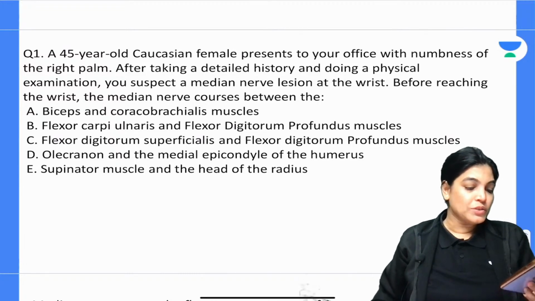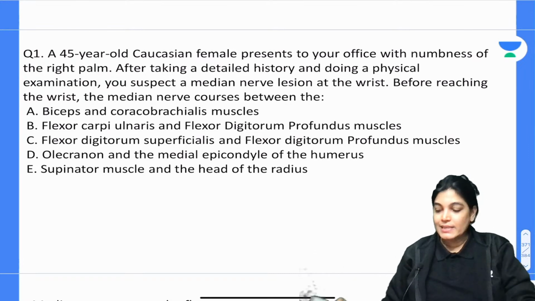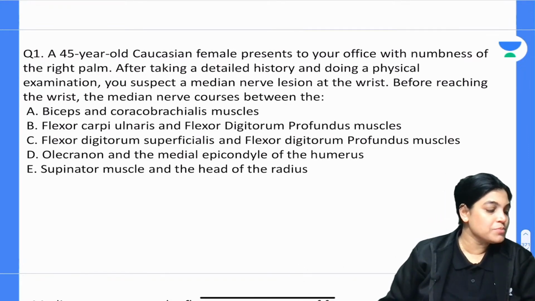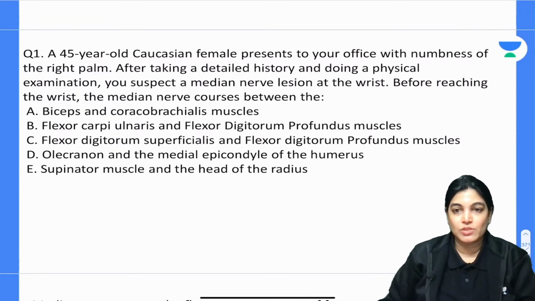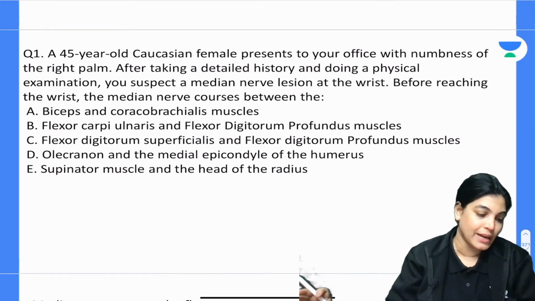Yes, cutaneous nerves are intact in case of carpal tunnel syndrome, but they are compressed if the injury is at a higher level, because the nerve is compressed before giving off the palmar cutaneous branch. And at the level of the wrist? The palmar cutaneous nerve is passing superficial to the flexor retinaculum.